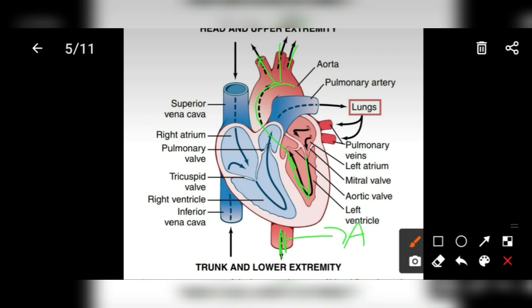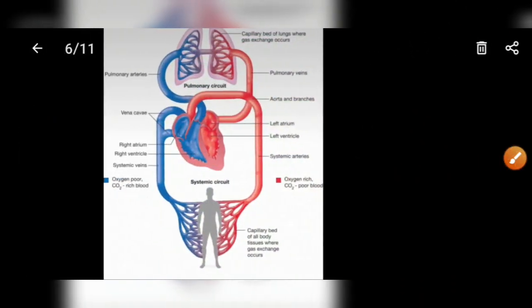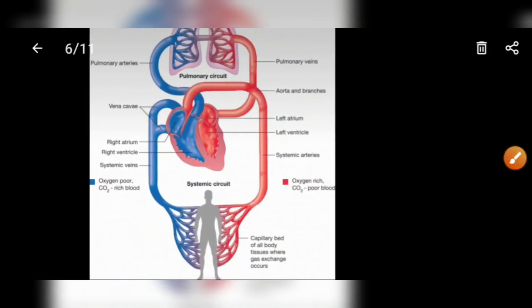From these arteries, blood passes to different organs and parts of our body, and there is an exchange of oxygen and carbon dioxide.